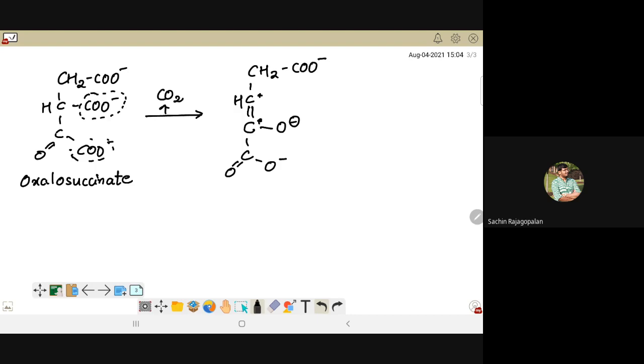Now these two oxygens which are having the negative charge will interact with the cofactor of the enzyme, which is either magnesium or manganese ions. Okay, it varies from organism to organism. The enzyme in some organisms shows the presence of manganese ions as cofactors, while in some it shows the presence of magnesium. So let me explain what we did again.